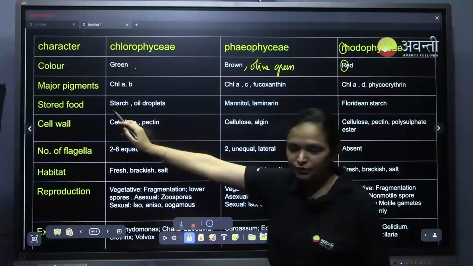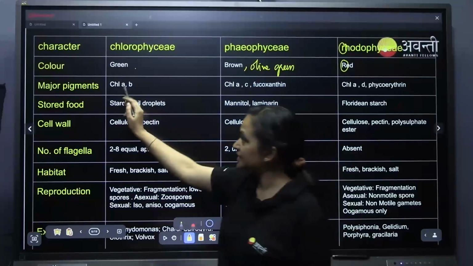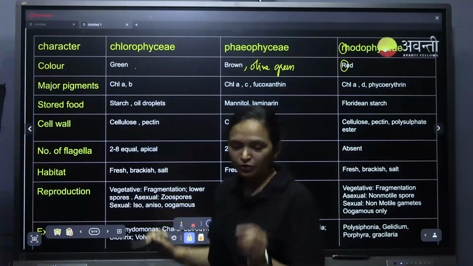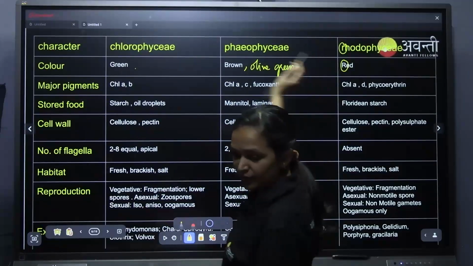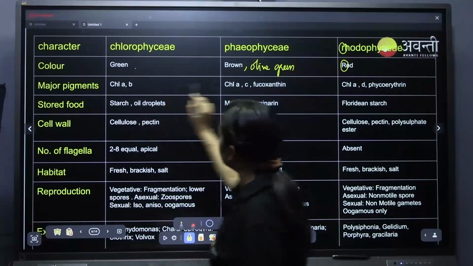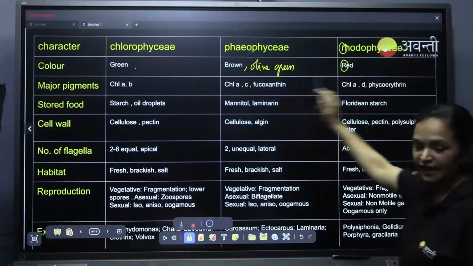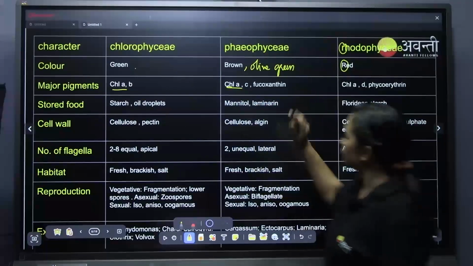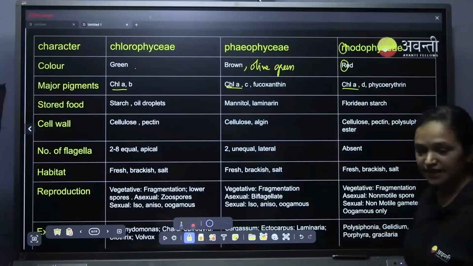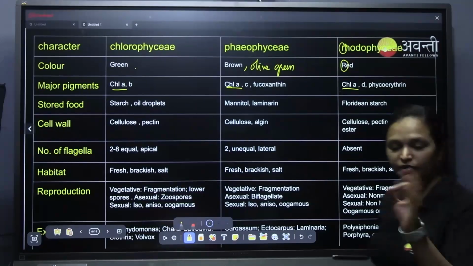The major pigments present in the Chlorophyceae are chlorophyll A and B. One small trick: all the three algae families have chlorophyll A. Phaeophyceae, brown, also has A, red also has A. A is common to all, you don't have to remember it.